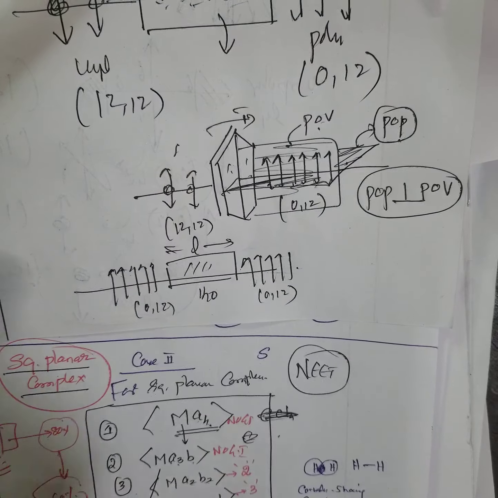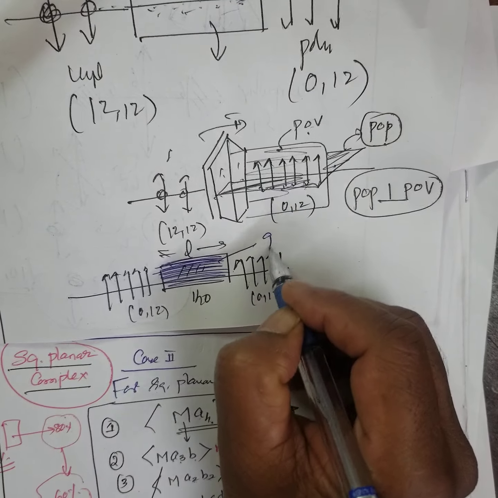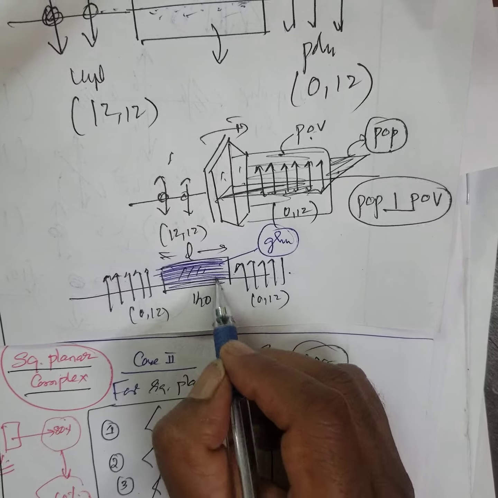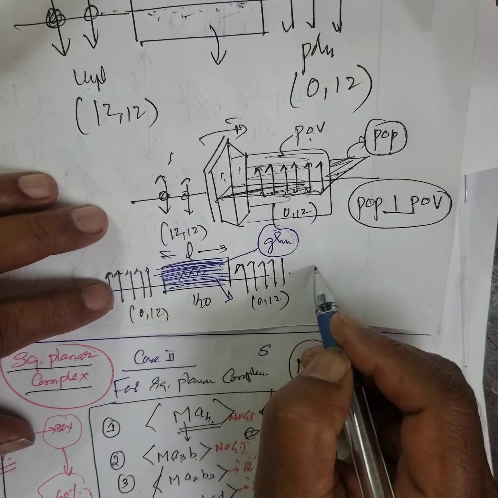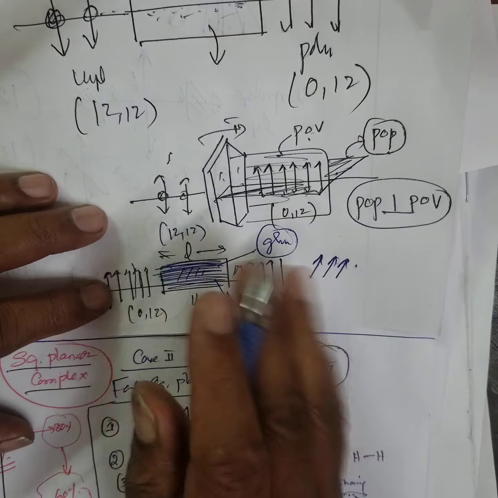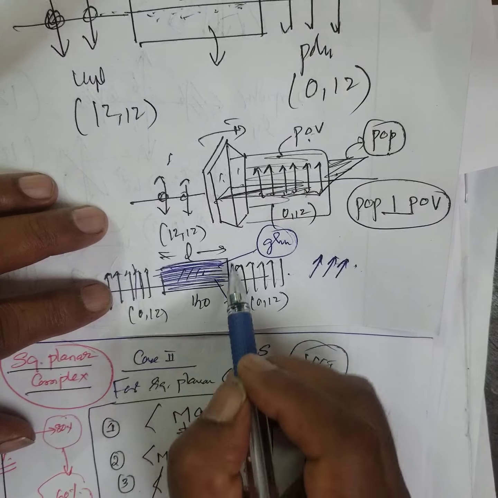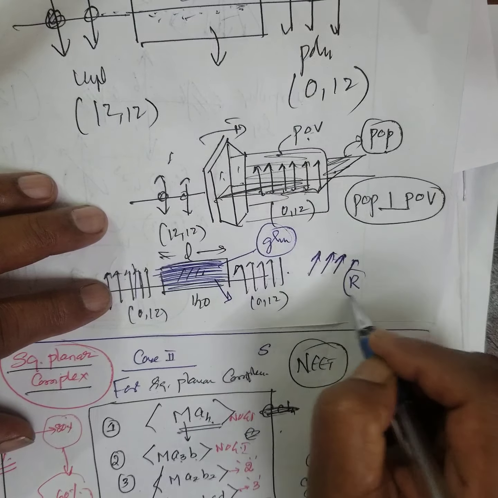Instead of water, you fill glucose or some tartaric acid or something. What will happen? This vibration, right? It was like this. Then the solution rotates the plane of vibration through some angle towards the right.